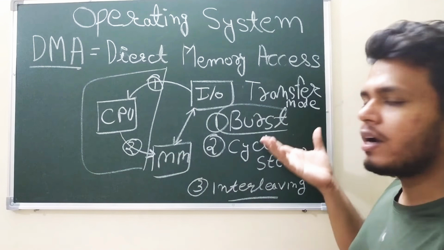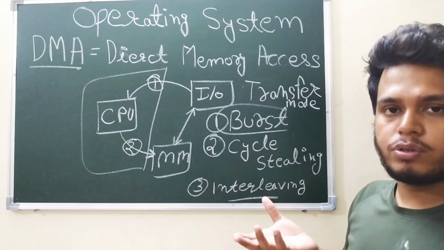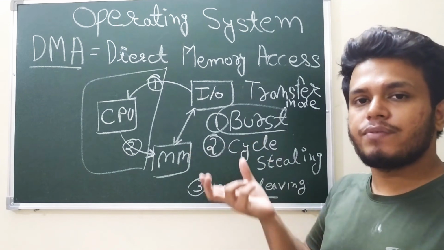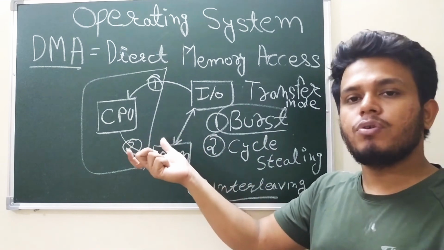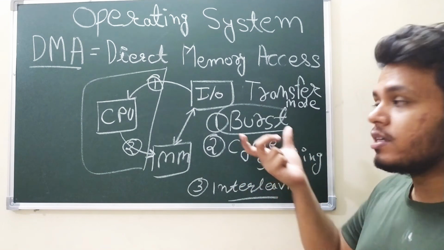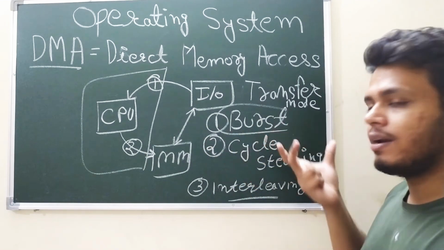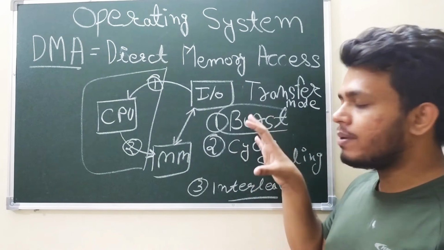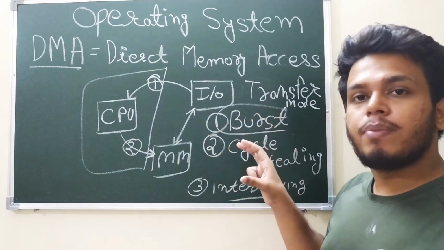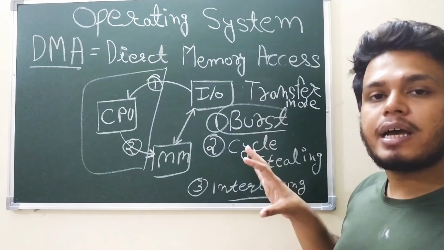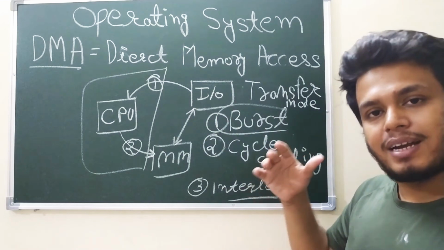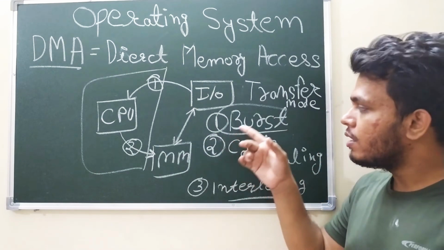These are the kind of things done in keyboards, like input output, right? This is cycle stealing. We are stealing one chance of the CPU. But in cycle stealing, CPU idle time is much lesser than in burst mode, because in burst mode we are sending a large amount of data in large chunks. Because of that, the CPU is idle for a longer time. That is one of the disadvantages of the burst one.